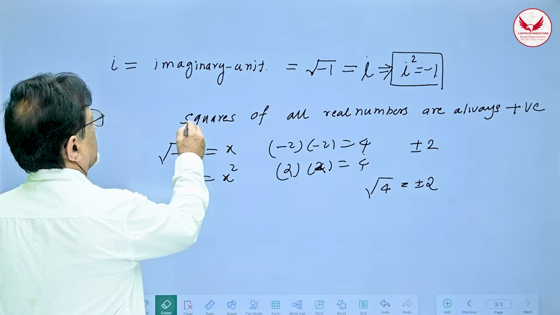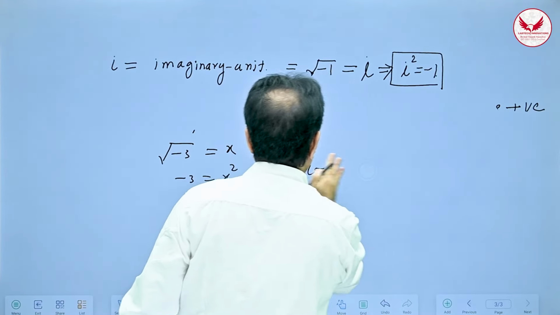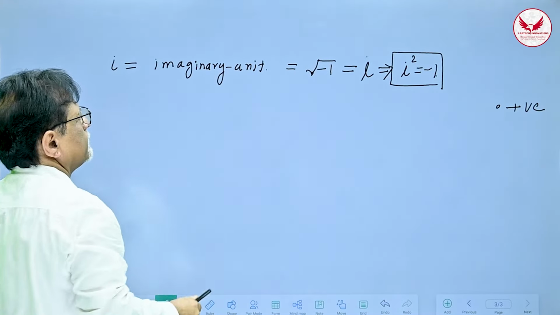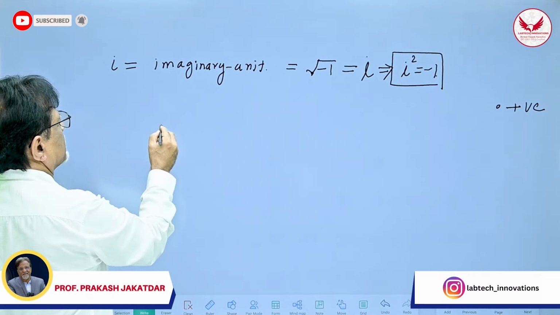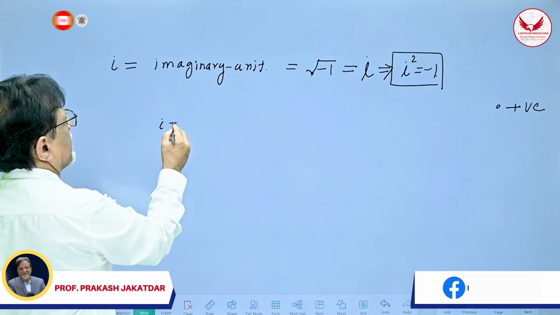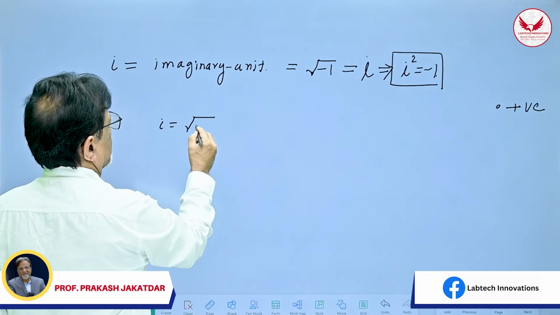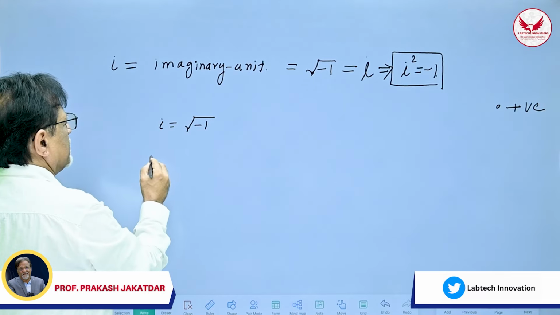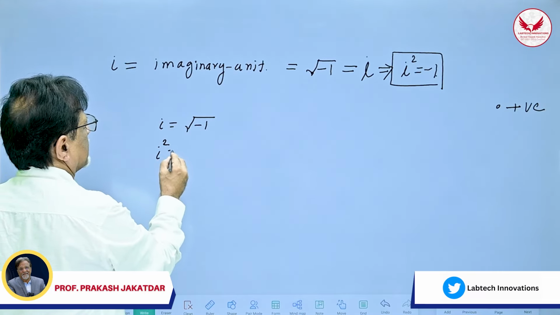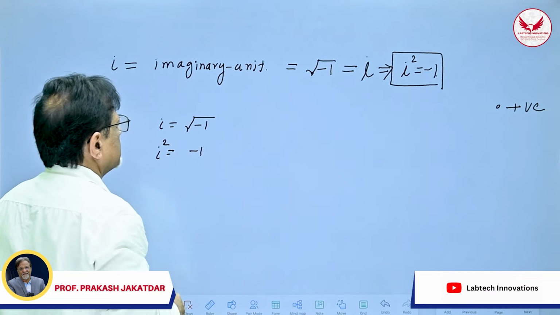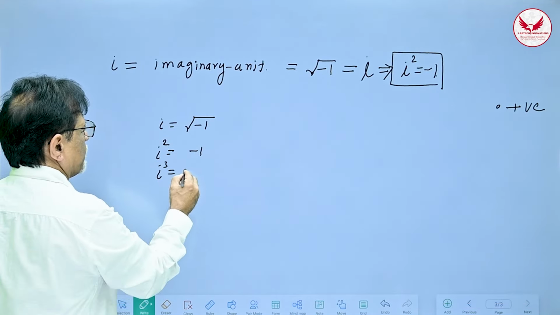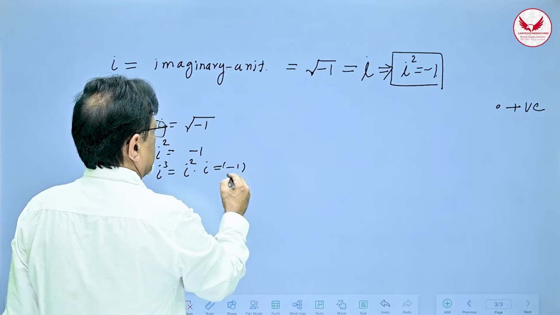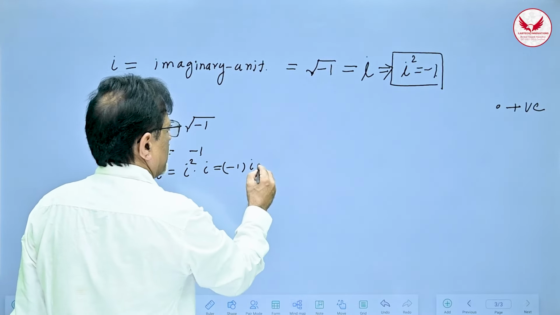So now, for example, suppose I take i. What is i? According to our definition, it is root of minus 1. Fine. Then what is i square? i square will be minus 1. Correct? What will be i cube? i cube will be i square into i, which means minus 1 into i.